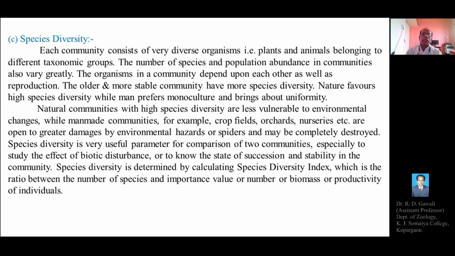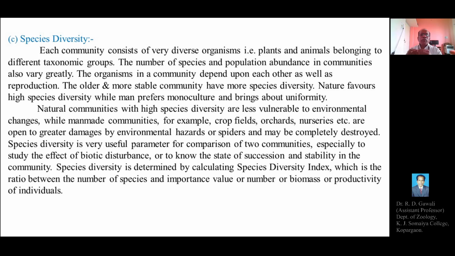While man-made communities such as crop fields, orchards, that is gardens, or even greenhouses, net houses, or nurseries, are open to greater damage by environmental hazards or pests such as spiders, and may be completely destroyed.